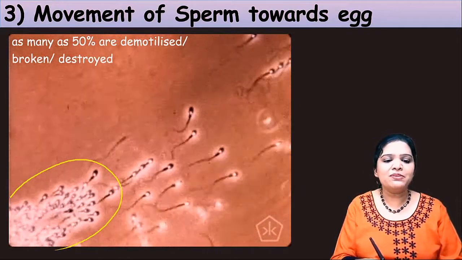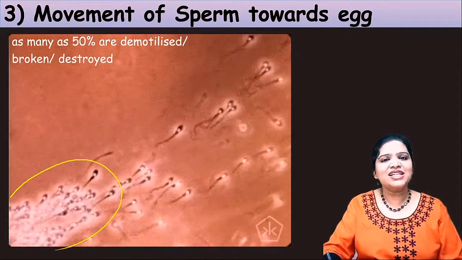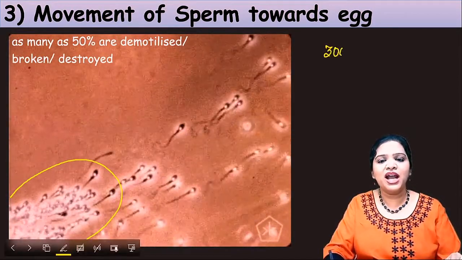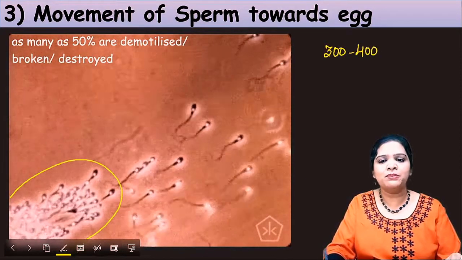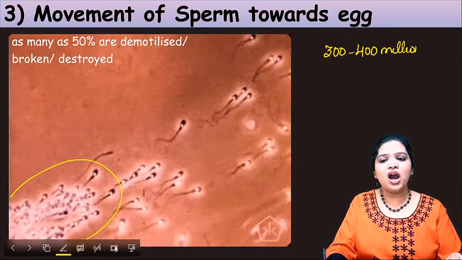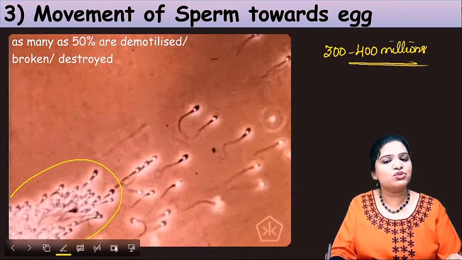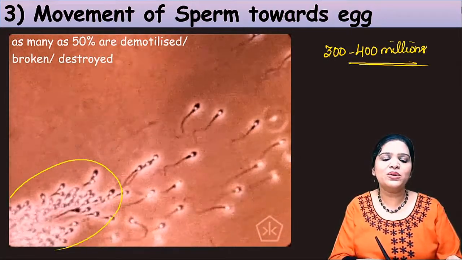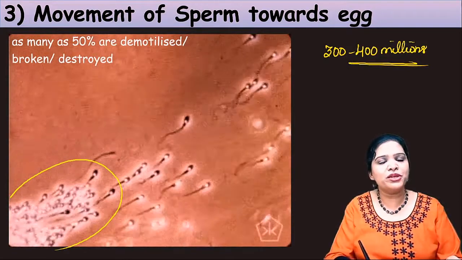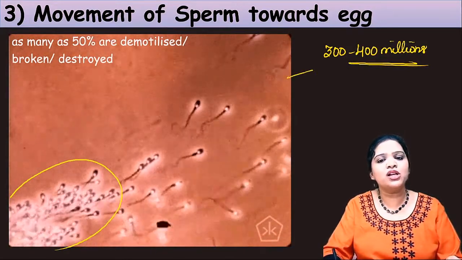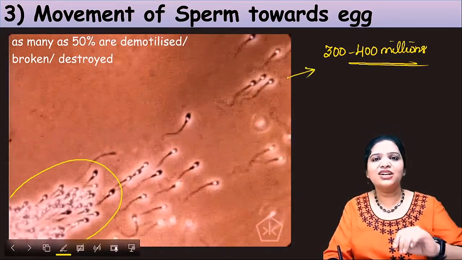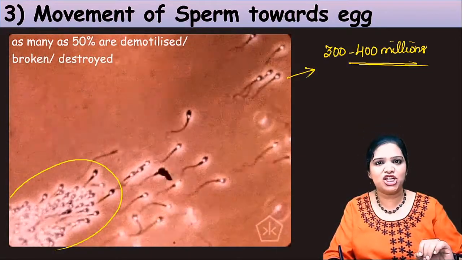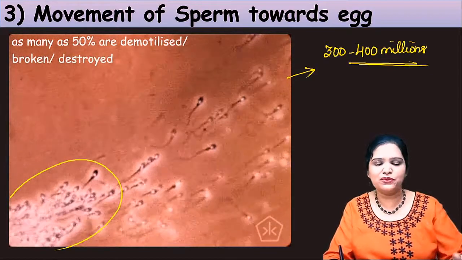During one sexual intercourse, around 300 to 400 million sperm at maximum are ejaculated. Those millions of sperm start their race. They move towards the ampulla to reach the egg. Their only aim is to find the egg and do fertilization.